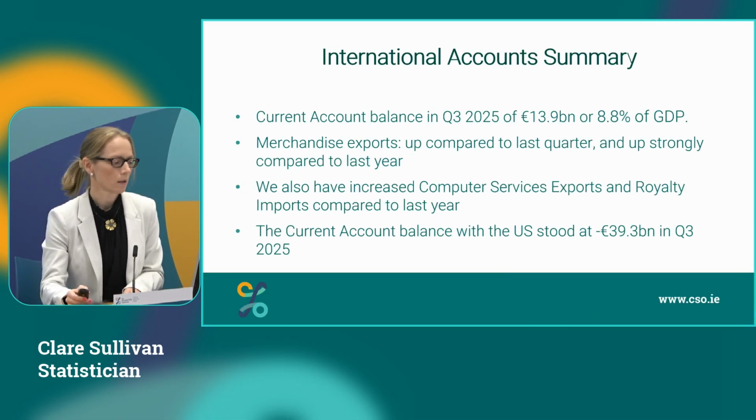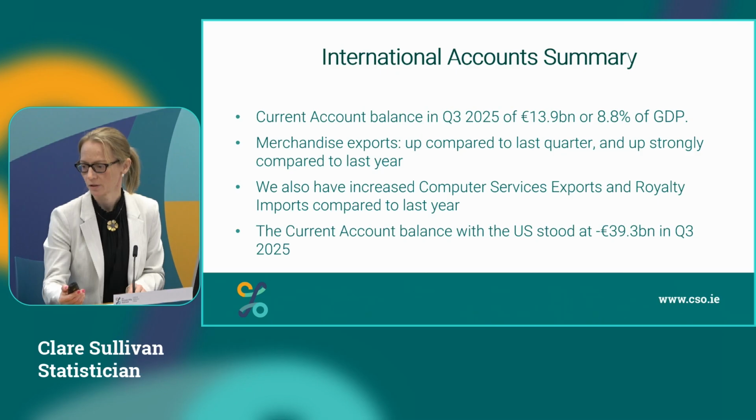So to summarise, our current account balance this quarter was 13.9 billion or 8.8% of GDP. Merchandise exports are up compared to last quarter and up strongly compared to last year. We also have increased computer services exports and royalty imports compared to last year. The current account balance with the US stood at minus 39.3 billion this quarter. I'll now hand you back to John.